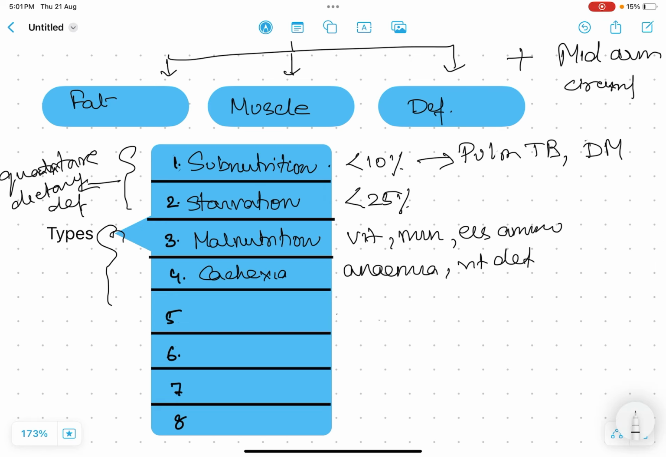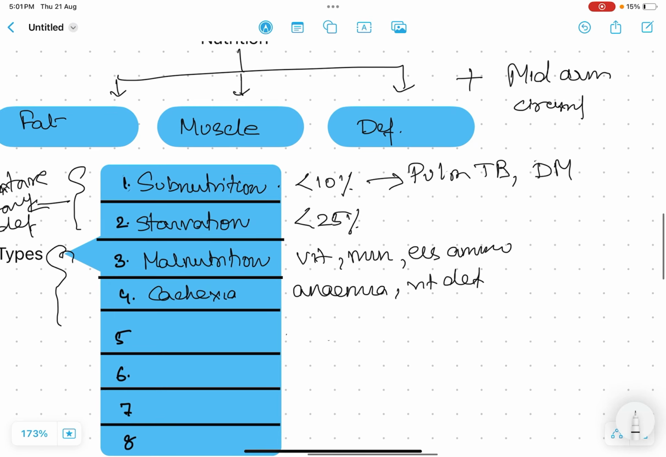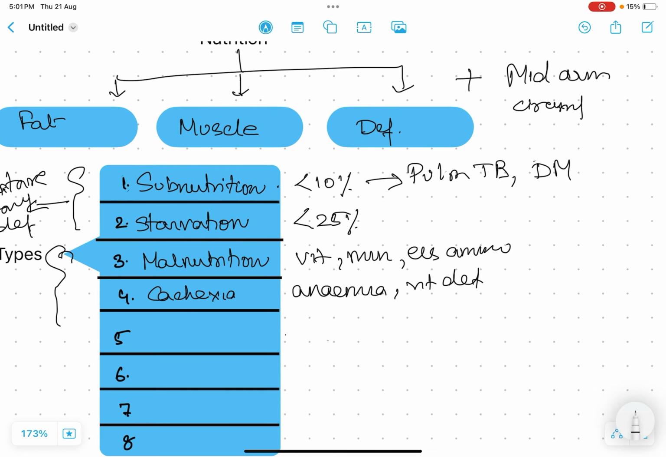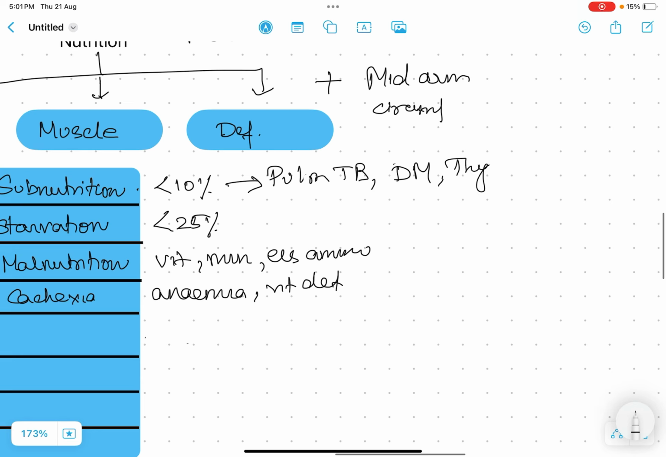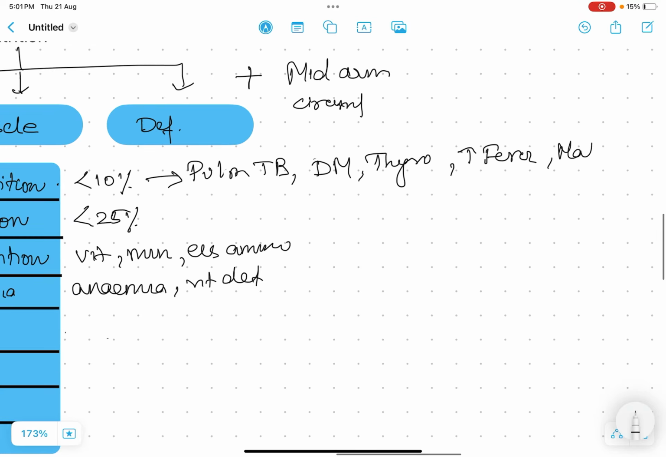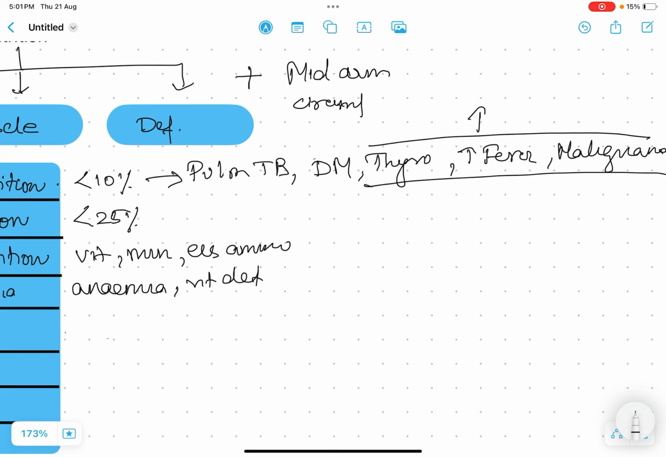Second is diabetes mellitus. Why is there subnutrition in diabetes mellitus? It is because of loss of calories due to glycosuria and malabsorption. It may be associated with some other gastrointestinal disorders. A few others are thyrotoxicosis, fever, and malignancy. One thing is common in these three: increased metabolism. The metabolic rate is quite increased in these three conditions.